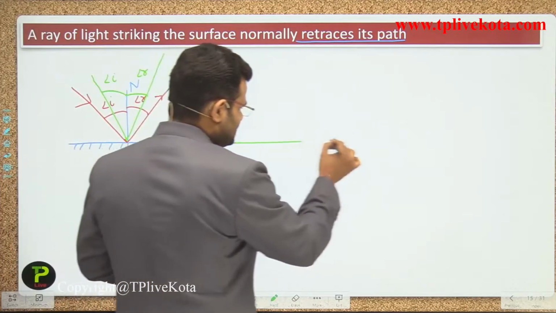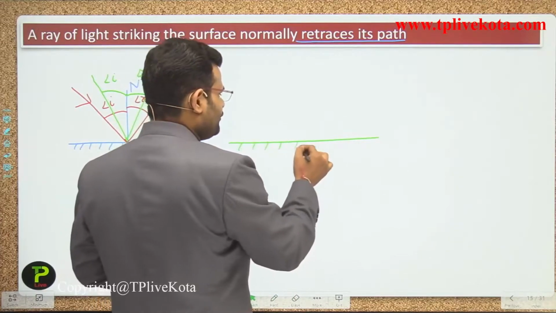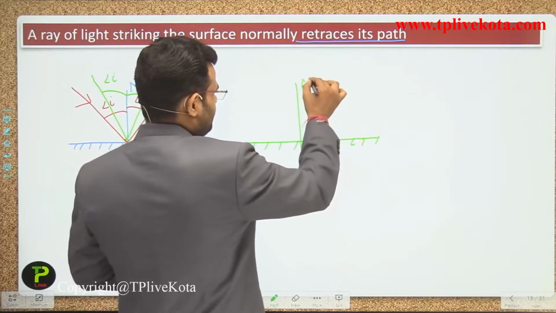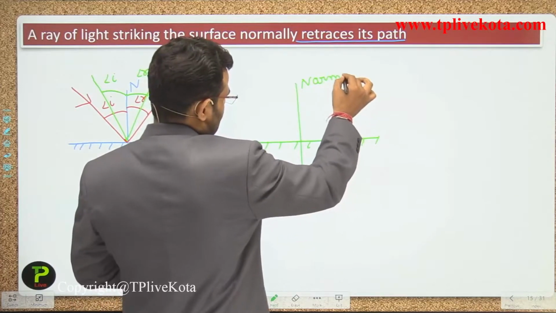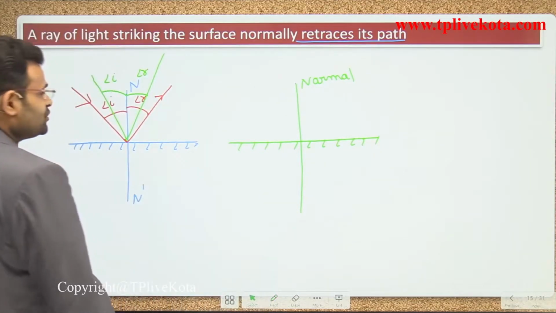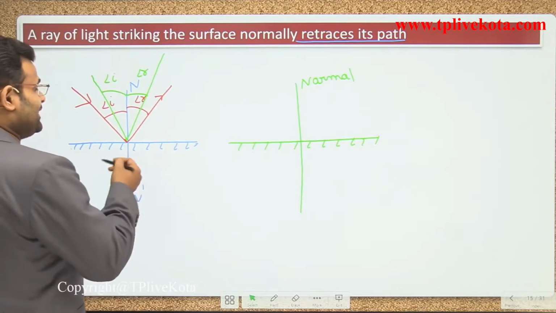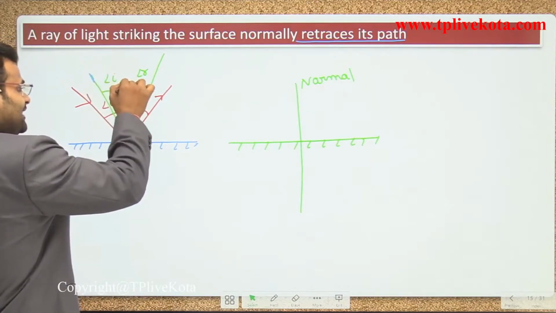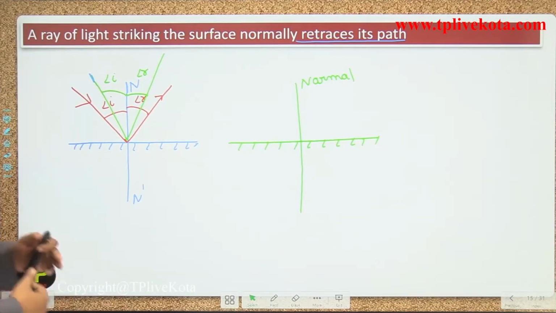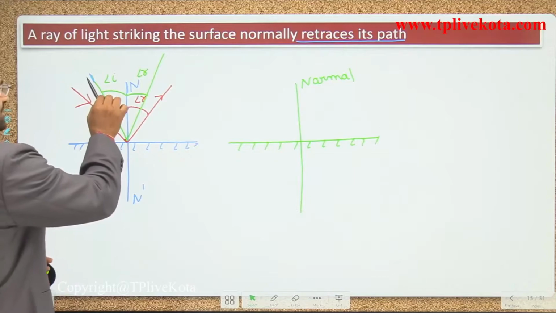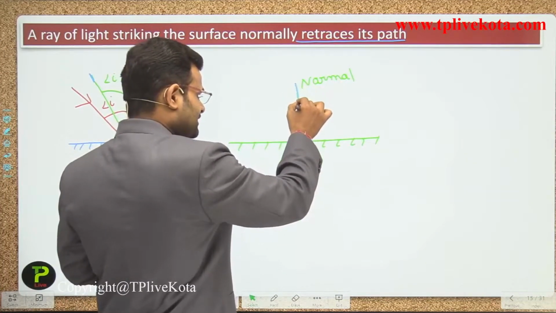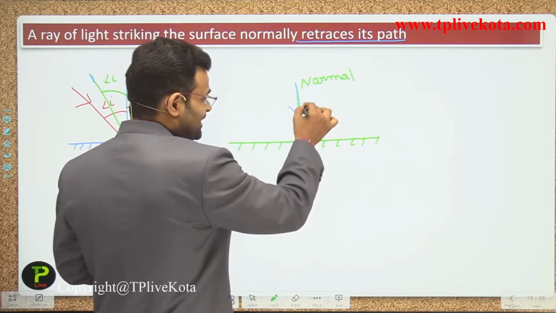After some time, guys, if we keep decreasing the angle i, and that is the normal, what is the value of angle i? Angle i is the angle between the incident ray and the normal. When we keep decreasing the value, the ray comes towards the normal. So at the end, when it is incident at that position, that is the incident ray.